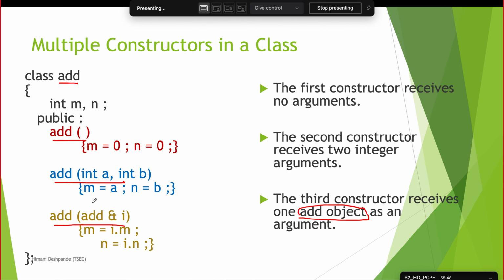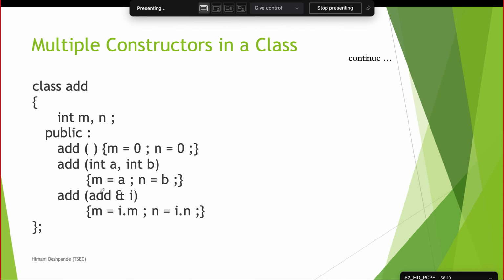How do we know it is an object of class add? Because we have written add and after that we have written the variable name. This is your ampersand. So ampersand means we are passing the address of the object. So the third constructor is expecting an object as input, an object of the same class, that is the add class only. So what is the significance of this? That we will see in a later slide.